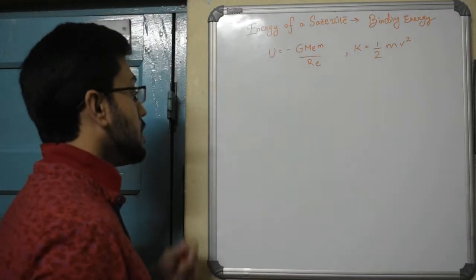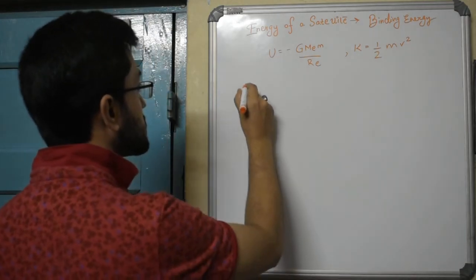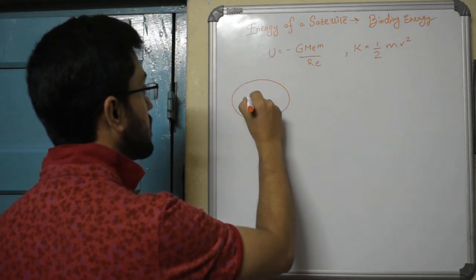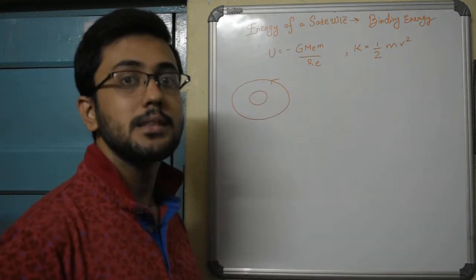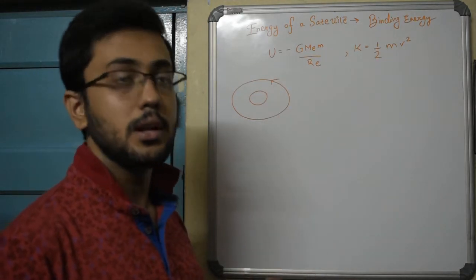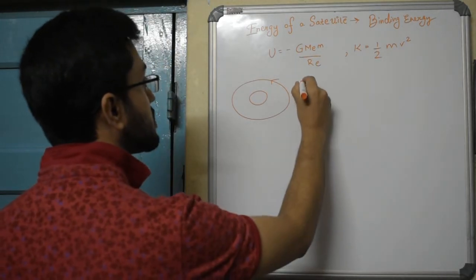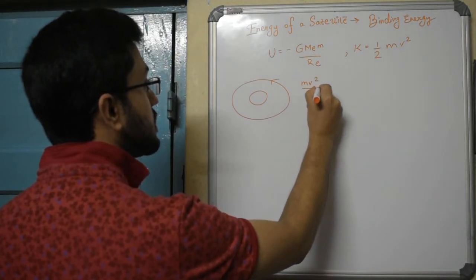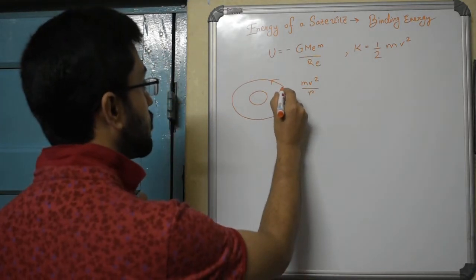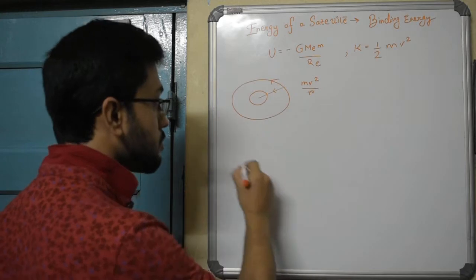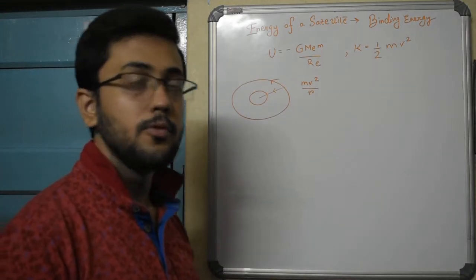Now remember, we talked about this previously as well, that when a satellite is moving around the earth, the basic thing happening is motion along a circle, and whenever motion along a circle happens, there is a centripetal force, the force acting towards the center, which is responsible for making the body move in a circle.